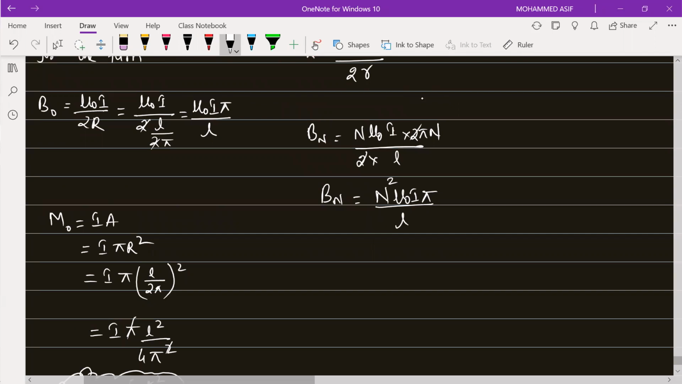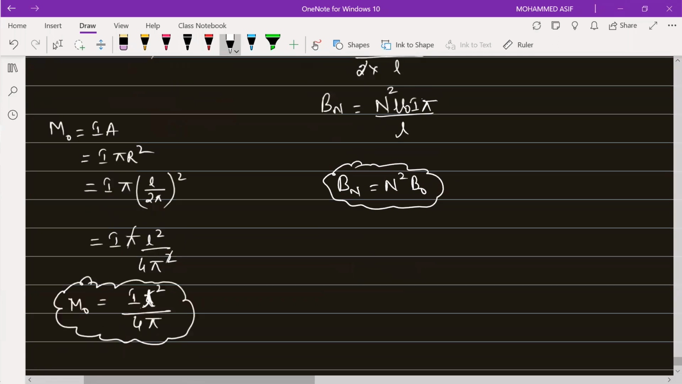Mu naught I pi by L can be written as magnetic field due to center. That means magnetic field at N due to N turns will be equal to N square times the magnetic field due to one single turn. Bn is equal to N square into B naught.